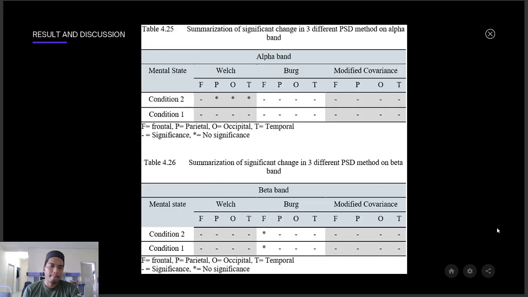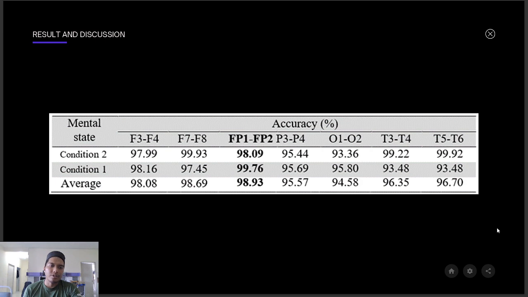So you look at the data in MATLAB. And then this is the summation of the change in the PSD method for alpha and beta. I summarize all these methods using Welch and modified covariance for the alpha and beta. So there is condition 2, condition 1, and the average. It looks like condition 2 is better than condition 1, because when we look at the average, the accuracy is better.